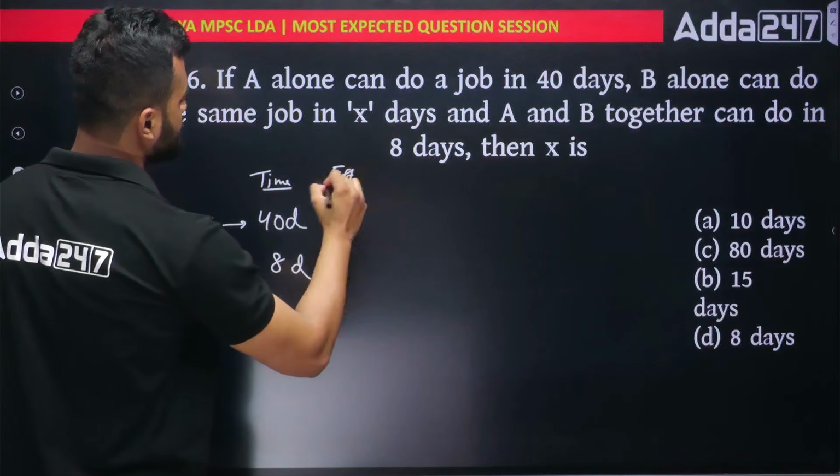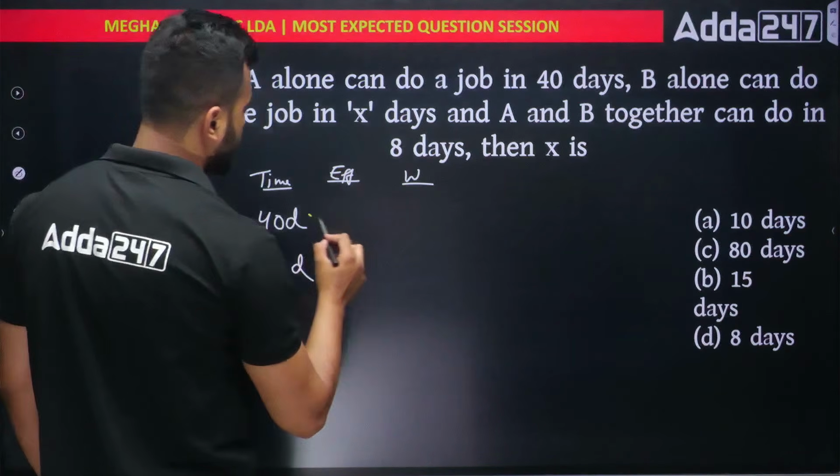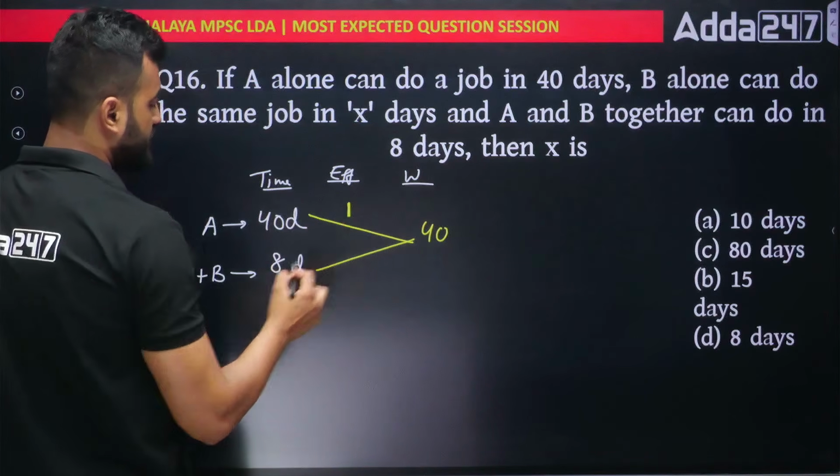We want efficiency. We want work. What will be the work? LCM of these two numbers. What is the LCM? 40 and 8. If you take the LCM, you will get 40. 40 into 1 is 40. 8 into 5 is 40.